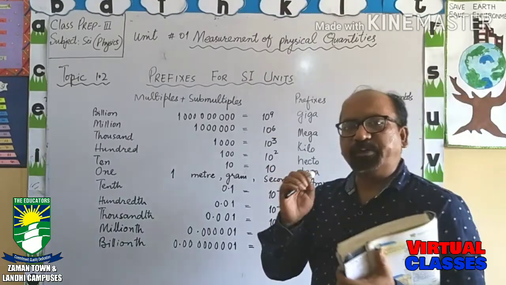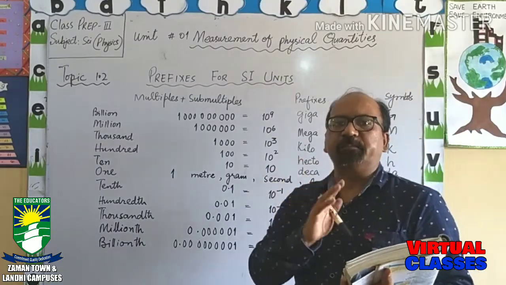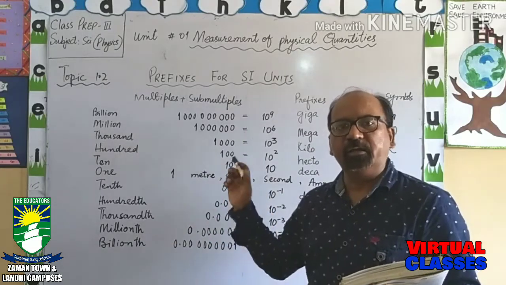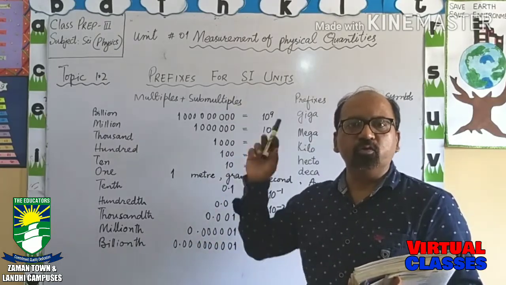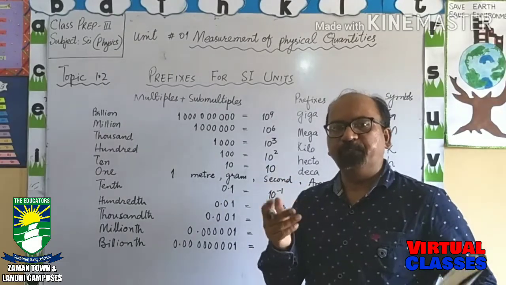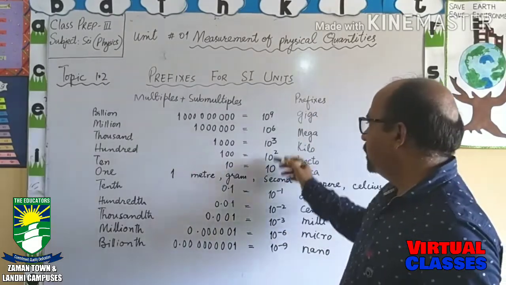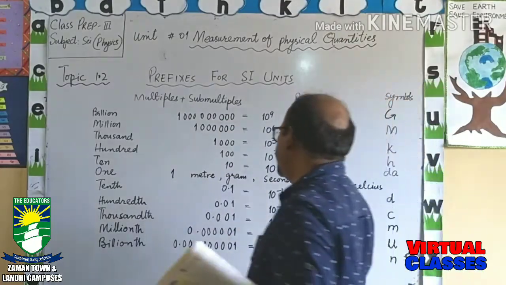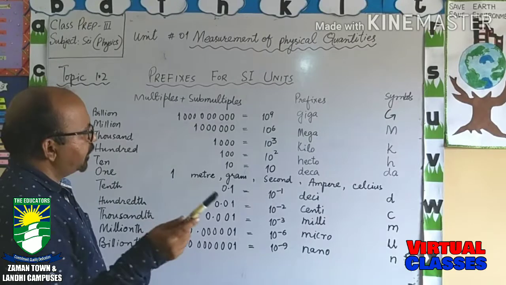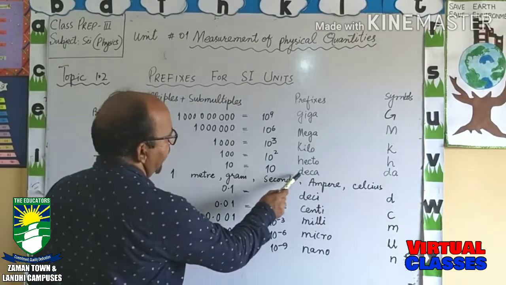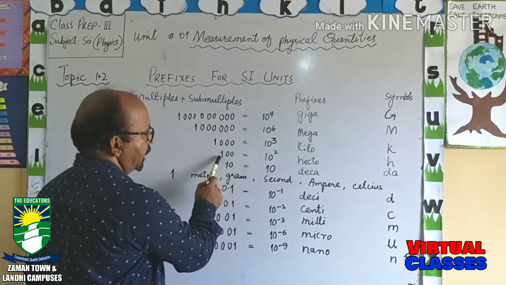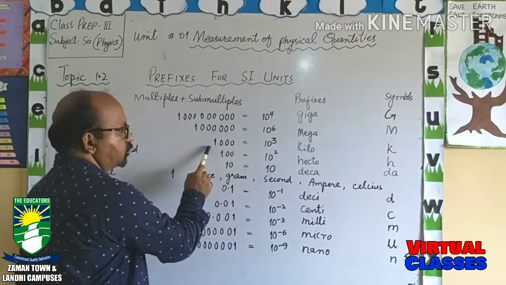So it is a very typical topic, but let's discuss, and definitely you will understand how we will use the prefixes. But for this you will have to learn some quantities. For example, you should know that deca means 10, hecto means 100, kilo means 1000.